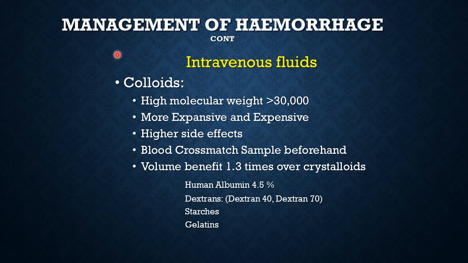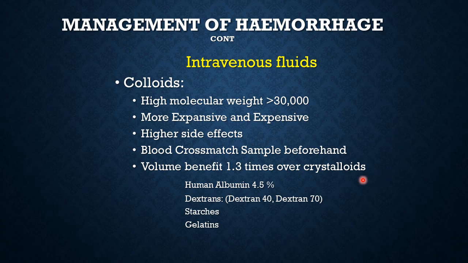Then you can also use colloids where you think that the loss has been massive and you want to retain the replenishment, buy more time for controlling the hemorrhage. As we know, these are more expensive, and there are greater side effects. They are high molecular weight. Usually, it is preferable, if possible, to take a blood cross match sample before you start giving a colloid infusion, because some colloid infusions can interfere with your cross matching of donor and recipient blood.